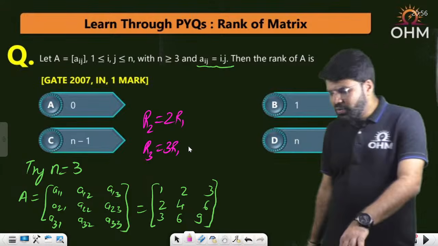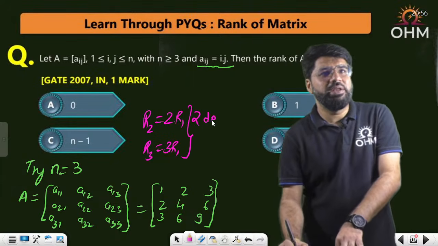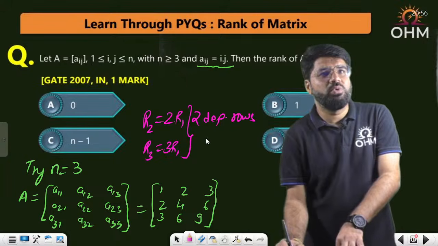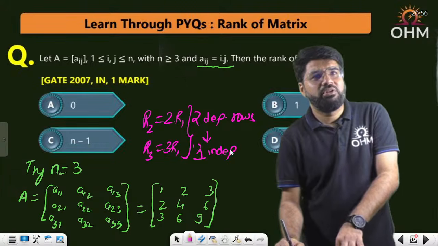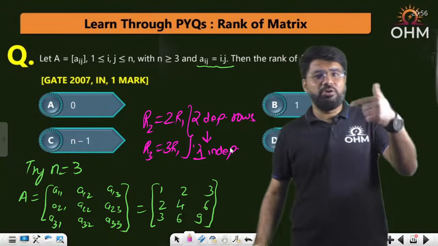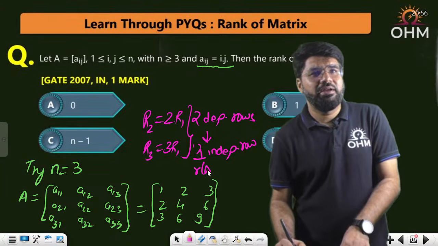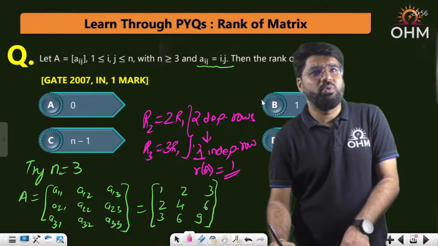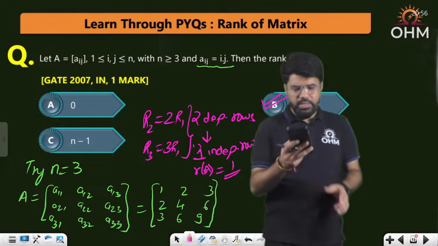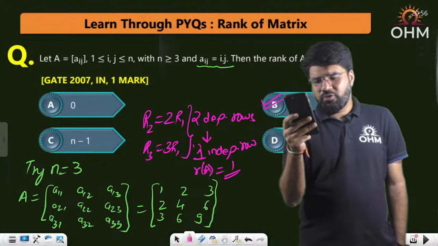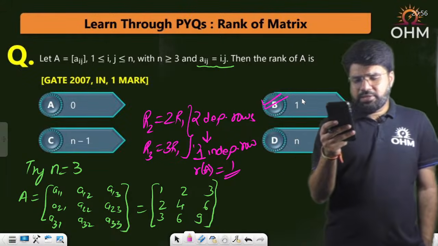So both R2 and R3 are dependent. So 2 dependent rows, but I want the independent rows. If out of 3, 2 rows are dependent, R2 and R3 are both dependent on R1, so how many independent rows? 1 independent row. And rank is equal to the number of independent rows. It is fixed at 1. It will not depend on n actually. The rank is 1. The correct answer is B. Yes, Saurav Kumar, Sai Vikas, Ganesh Verma, correct answer. It is B.